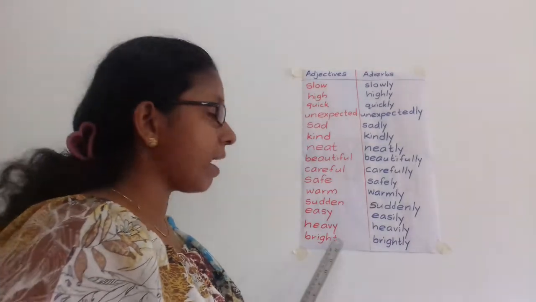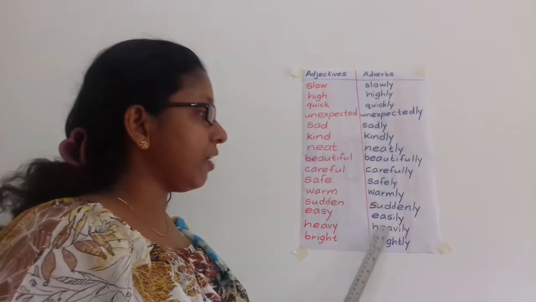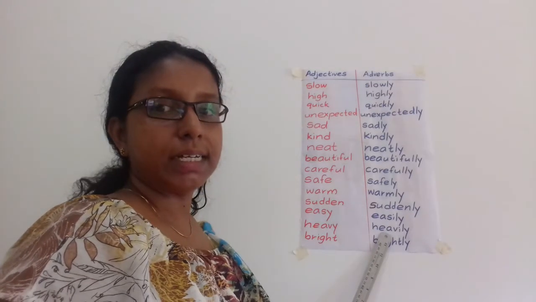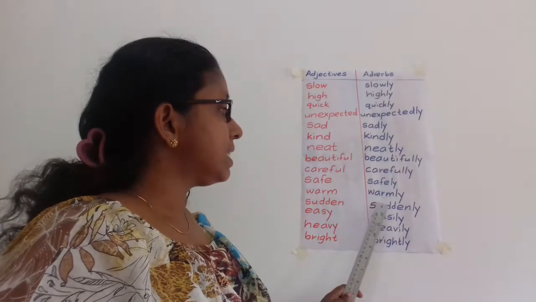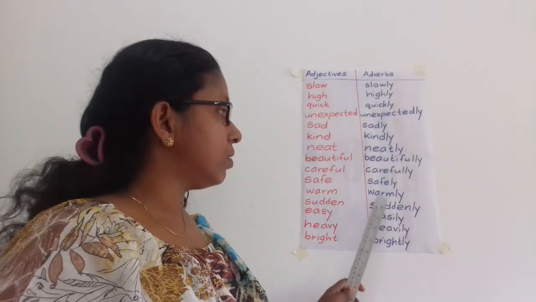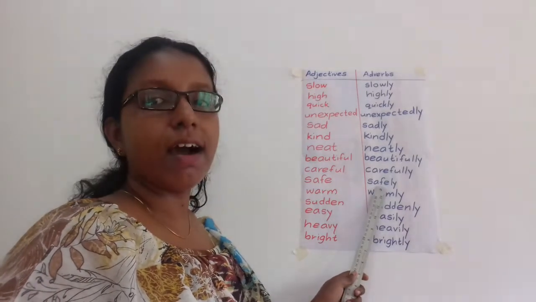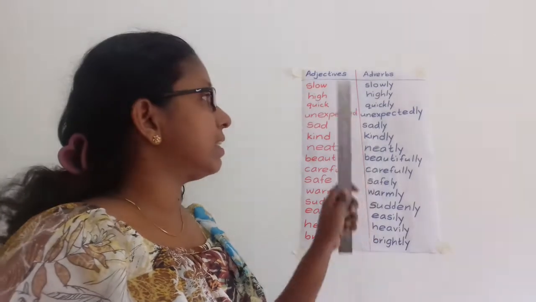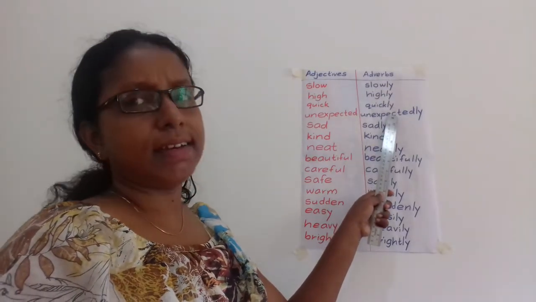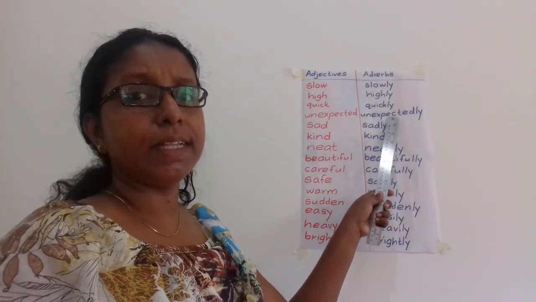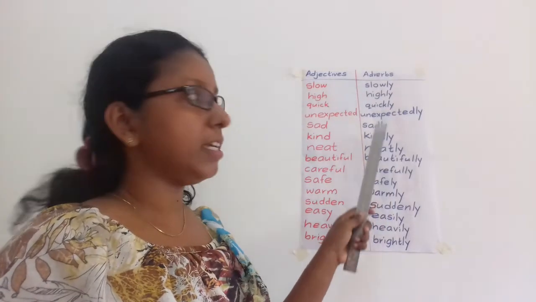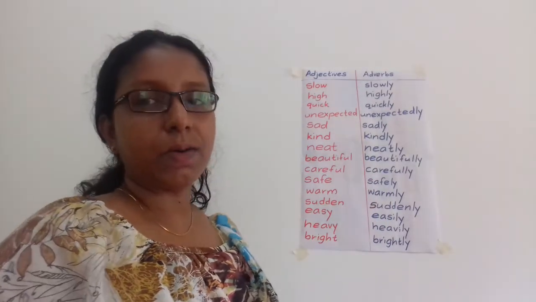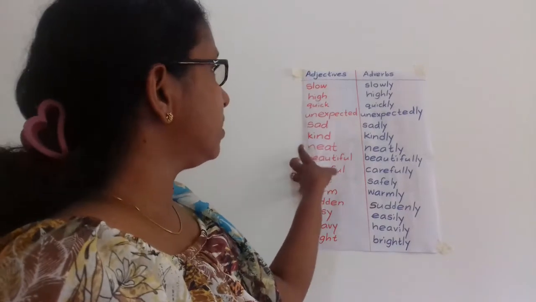Like that. Bright, දීප්තිමත්. Heavily, බරයි කියන එක. Suddenly, වහාම. Safely, ආරක්ෂිතව. Neatly, පිළිවෙලකට. Unexpectedly, බලාපොරොත්තු නොවූ විදිහට. Like that, I can give you some Sinhala meanings also. I have another collection of adjectives and adverbs for you. Let's have a look at that.